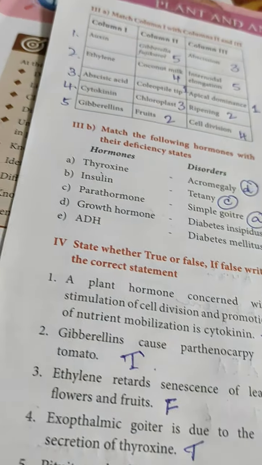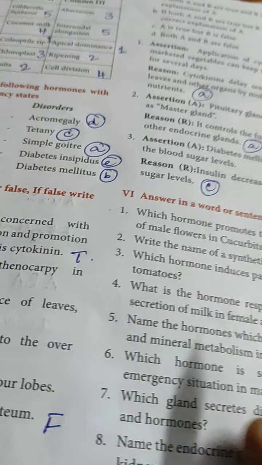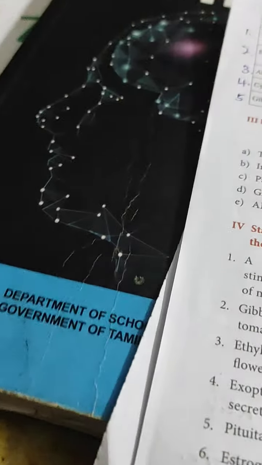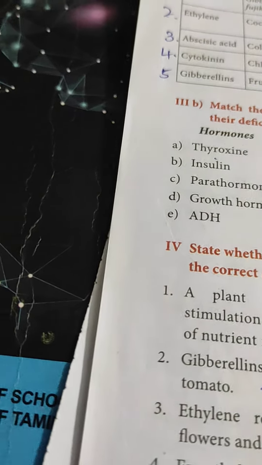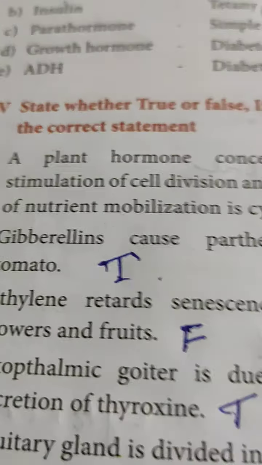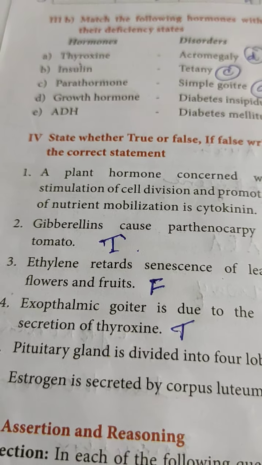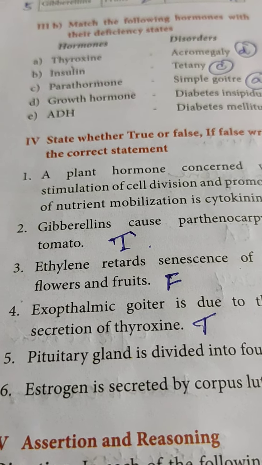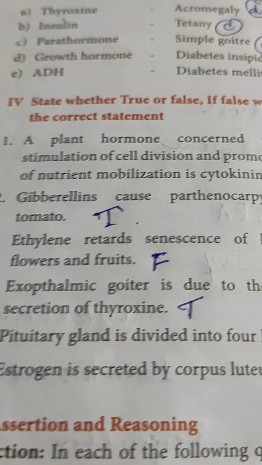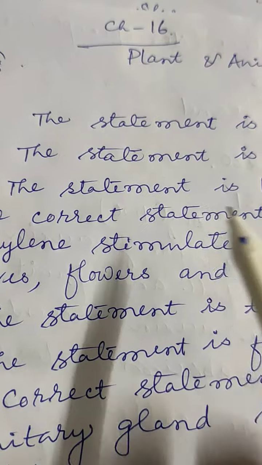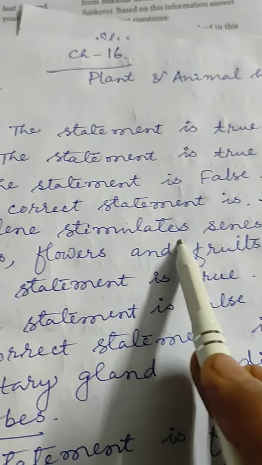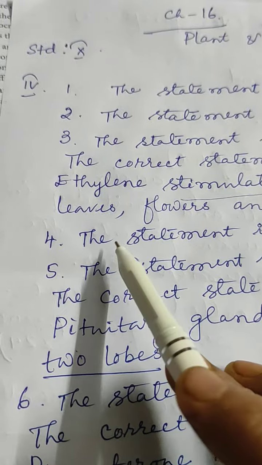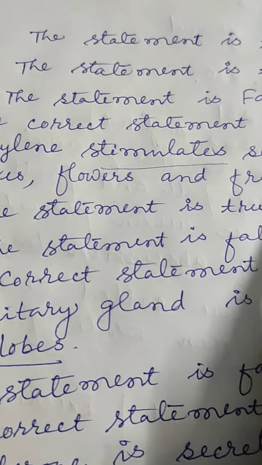Now next one, state the statement true or false. Wherever true, need not change, wherever false you have to correct the statement. So statement first one, statement is true, so nothing is there to change. Number 2 also it is true. Number 3, ethylene retards senescence of leaves, flowers and fruits. The statement is false. So what is the correct statement? You have to write ethylene stimulates, that is the only word to be changed. Stimulates senescence of leaves, flowers and fruits.